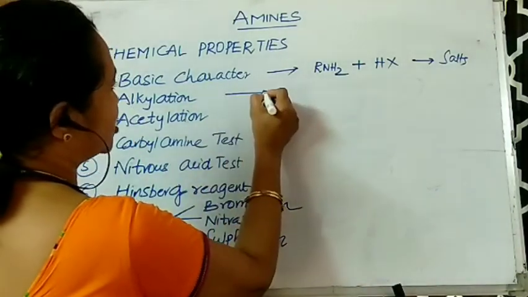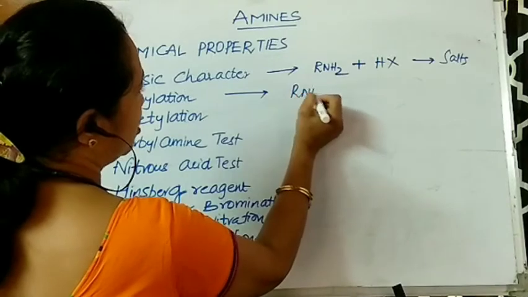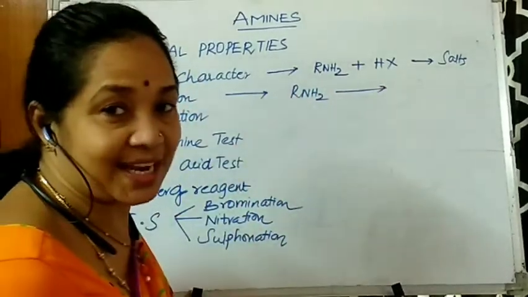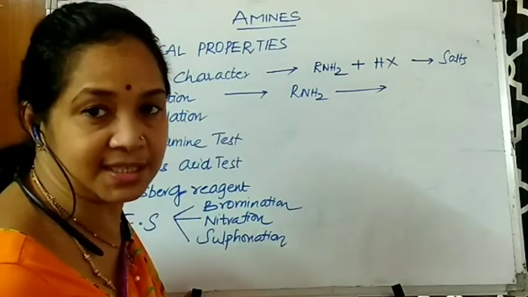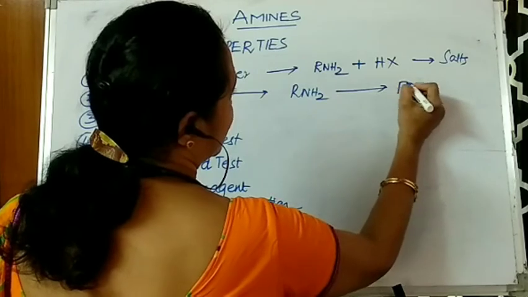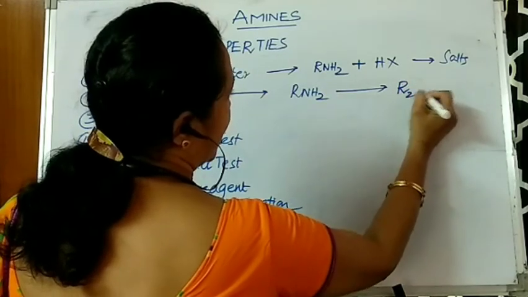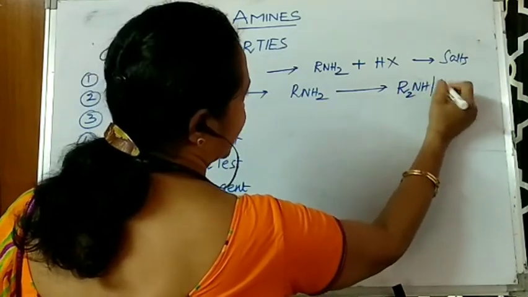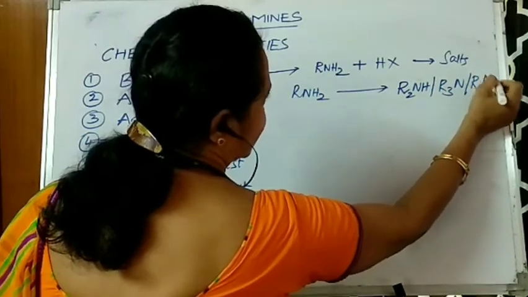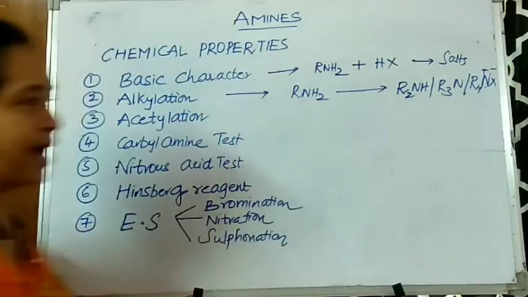Then alkylation: here RNH2 undergoes a nucleophilic substitution reaction, just like how we have done in ammonolysis, the second preparation method. You will be getting 2 degree amines R2NH, 3 degree amines R3N, as well as R4NX, which is an amine salt.